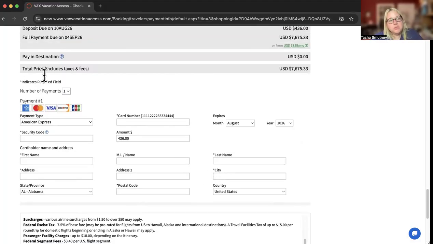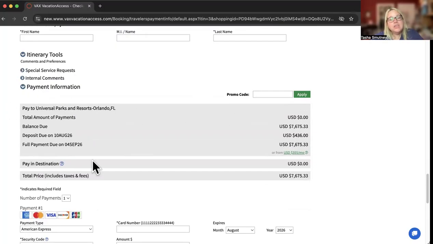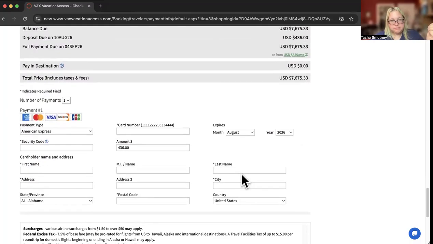But this is an opportunity where you can, if you have their names, you can book this and the price is honored until 3 days from now. It has a 3-day hold. Then you pay it by that date.